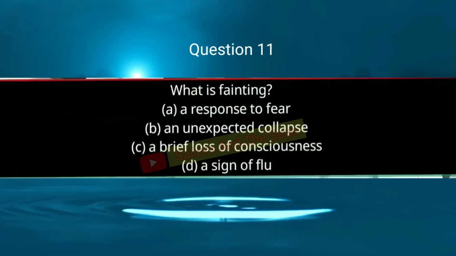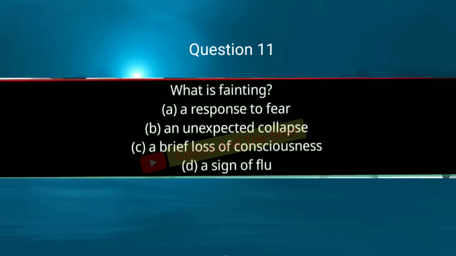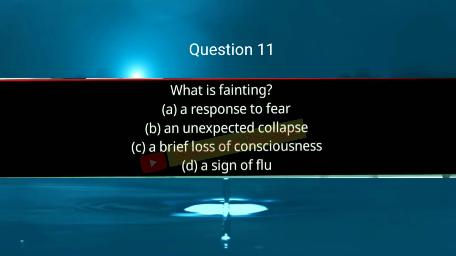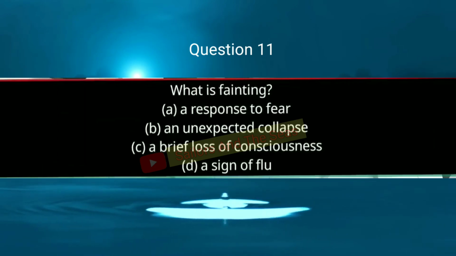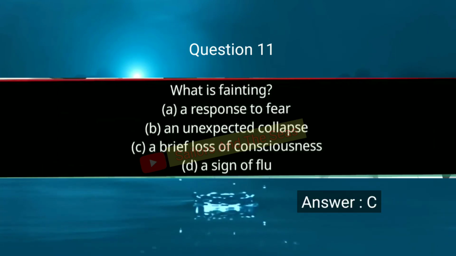Question 11. What is fainting? A, a response to fear. B, an unexpected collapse. C, a brief loss of consciousness and D, a sign of flu. So answer is C, a brief loss of consciousness.